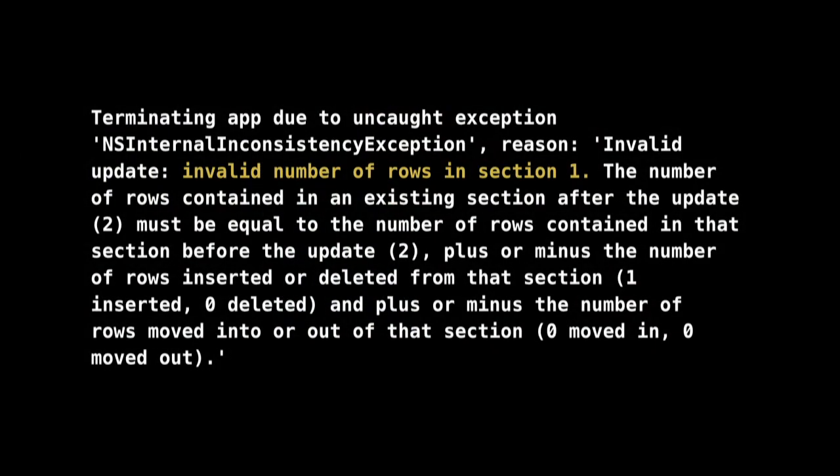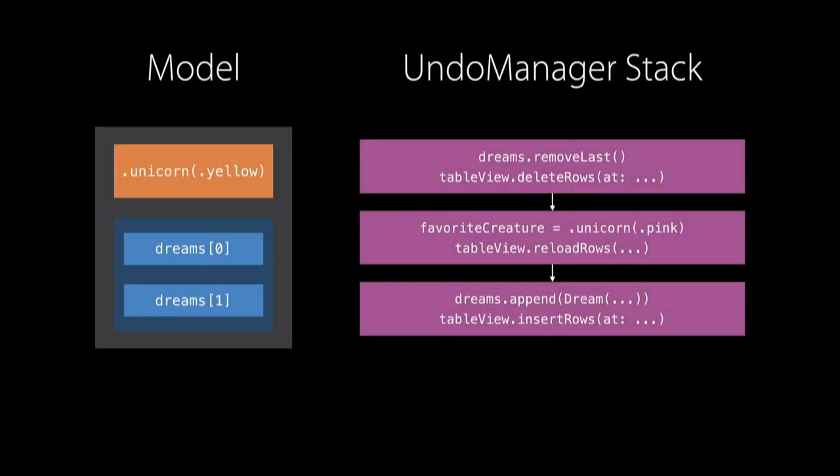And so this approach of mutating individual model properties and updating our view independently is really easy to get wrong. And that's because you need to match the change in the model to the change in the view precisely. And so failing to do so leads to a lot of inconsistencies between your model and your view. And so you end up with bugs like this. And I'm sure all of you have run into this. I run into this all the time. And it's really hard to debug. But why is it hard to debug? Well, let's take another look at our undo stack that we started with. Where do these undoable changes actually come from?